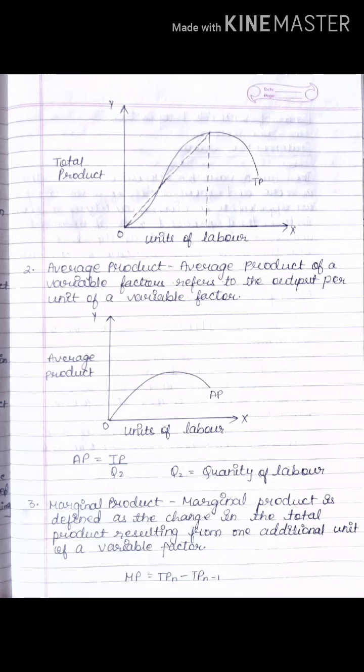Now next is marginal product. Now what is marginal product? As you know, we have studied marginal units. Same it is marginal product. Okay. So marginal product is defined as the change in the total product resulting from one additional unit of a variable factor. That means one more labor is employed. Fine. Now what is the difference between the previous total product and current total product? So that difference is known as marginal product. Okay. I hope I am clear.